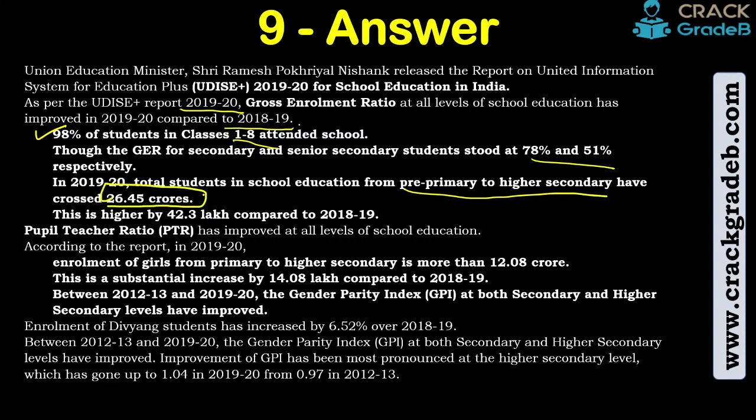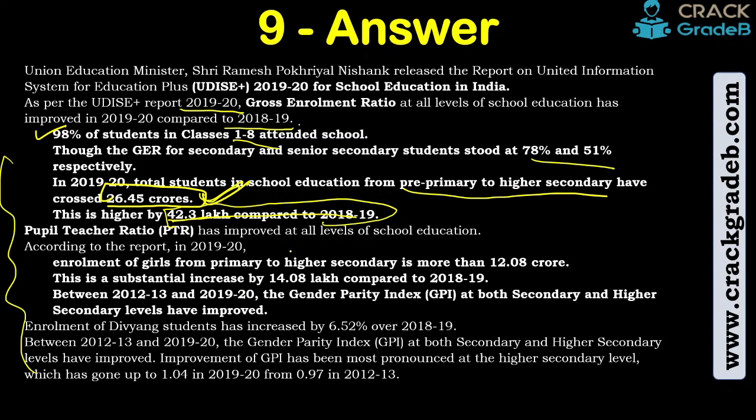Okay, we can only tell if this is good data when we read the entire thing thoroughly. This is higher by 42.3 lakh compared to 18-19. So what I told, you can only identify if 26.45 is good data, improving data, or declining data when you know the past. So the past is 42.3 lakh has increased. So yes, this is very good data, irrespective of COVID-19, obviously.